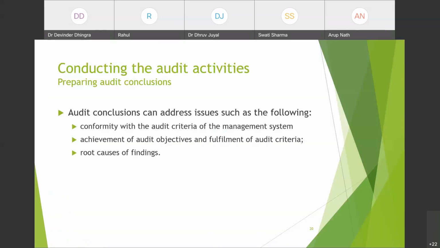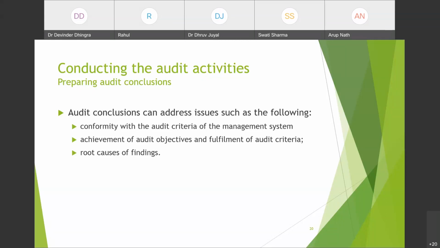So now we know how to write an NC and how to make a corrective action report. Next, we will jump to preparing audit conclusions. Once we have all the audit findings, whether conformity, non-conformity, opportunities for improvement, or any corrections required, we will jump to the audit conclusions. Audit conclusions can address issues such as the following. What issues can an audit conclusion address?